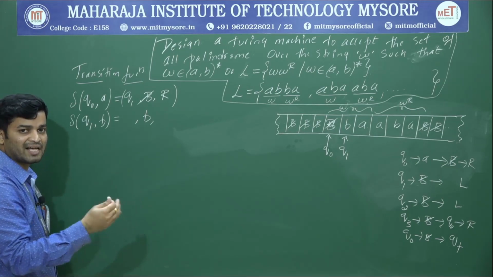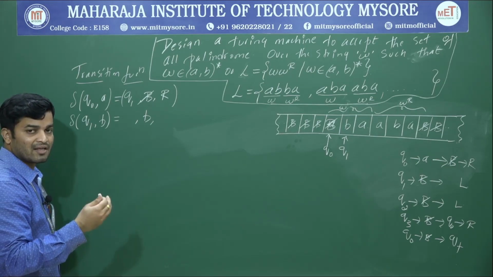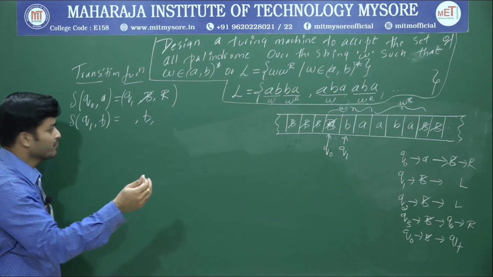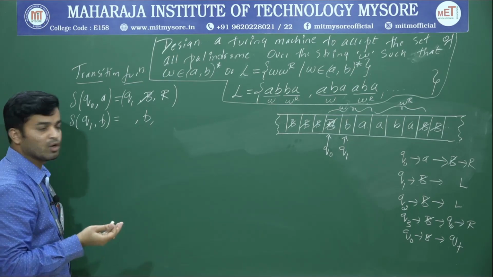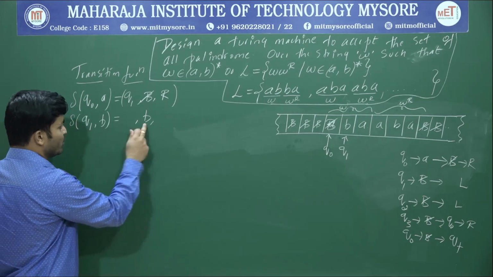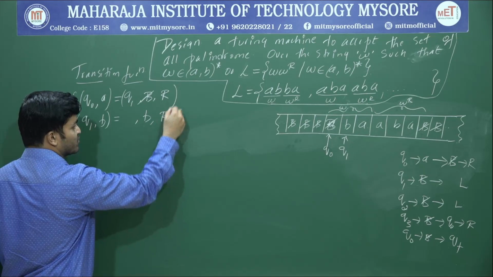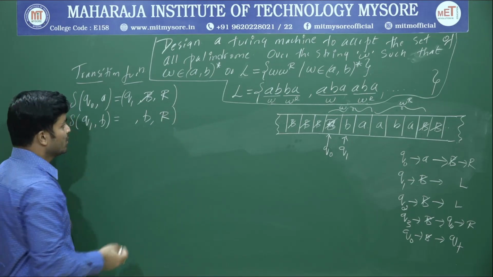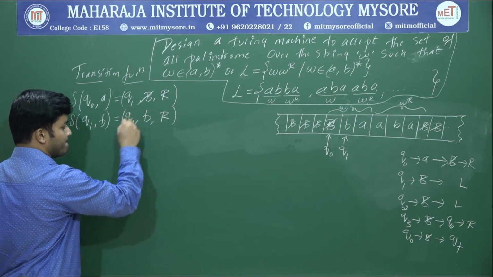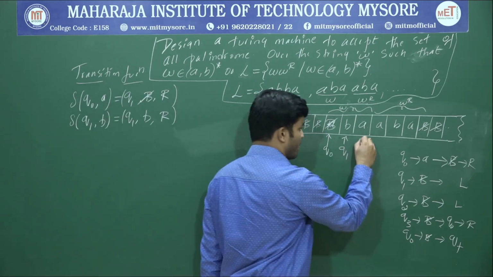Now our aim is to replace the last symbol. Till I get the last symbol, we have to move to which side? Right hand side, irrespective of whether it's A or B. Q1 upon B: maintain that B as it is and move right hand side, with the same state Q1. So it will come over here.